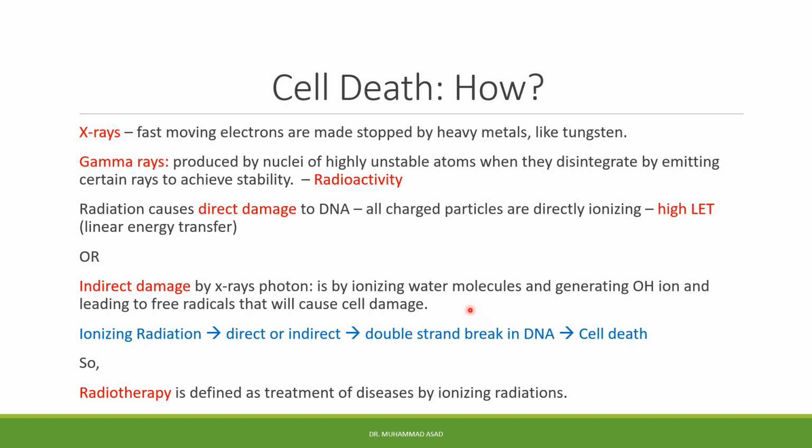So in summary, ionizing radiation will cause direct or indirect damage, and that will cause double strand breaks in DNA, and that will lead to cell death. So now we can define what radiotherapy is. Radiotherapy is defined as the treatment of diseases by ionizing radiation.